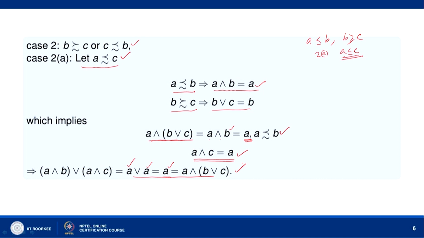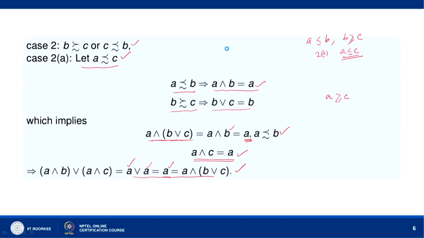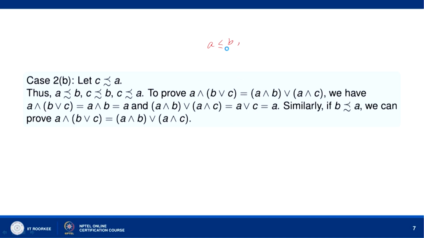Now, let us consider case 2B, where we will assume that A succeeds C, or you can say C precedes A. So, let us take case 2, let C precedes A. So, now we have the following: A precedes B, B succeeds C, and C precedes A. When C precedes A, then what we have?